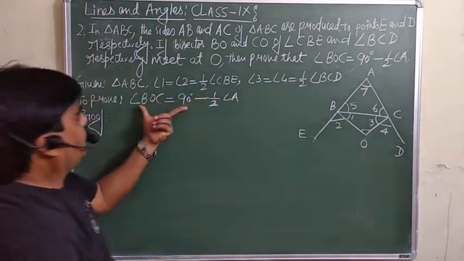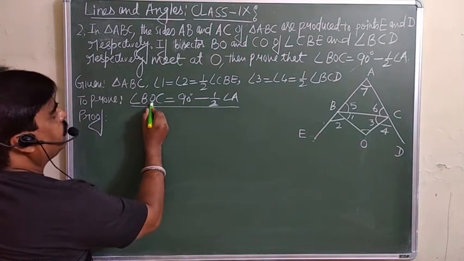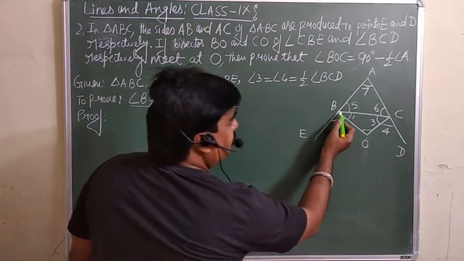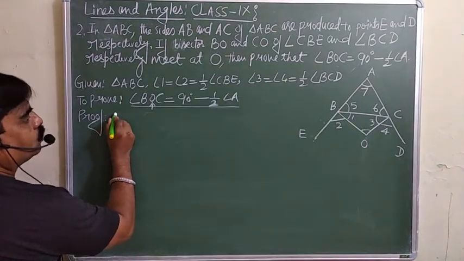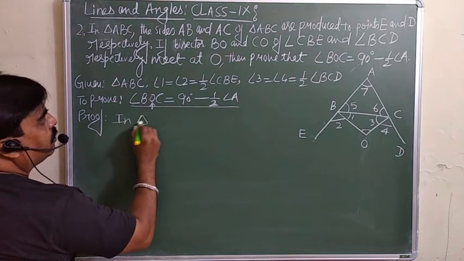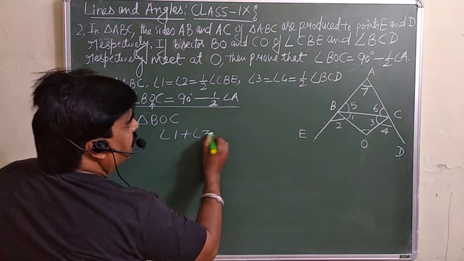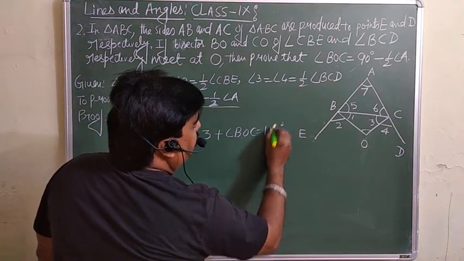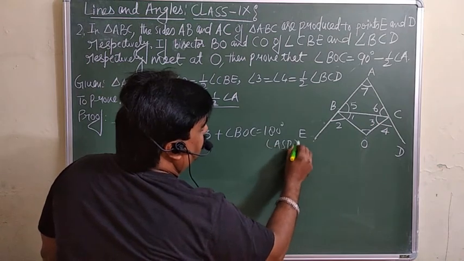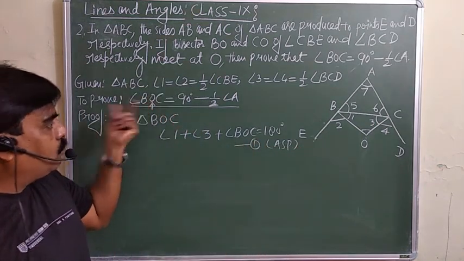So we want to prove this one. Keep your eyes here. What exactly do we want? We want BOC first, and BOC will come in triangle BOC. So in triangle BOC, angle 1 plus angle 3 plus angle BOC is equal to 180 degrees by the angle sum property. This is equation 1.